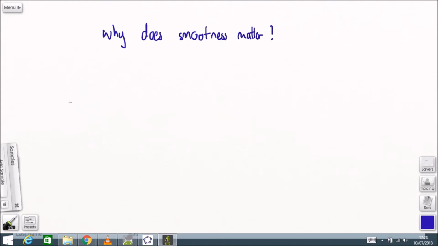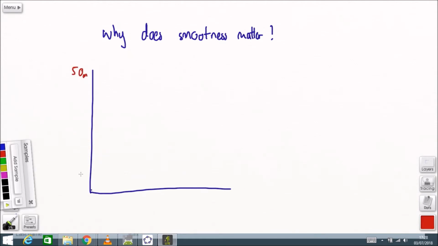So why does the smoothness matter? To demonstrate, here's a graph. We'll do distance, so 0 to 50 meters, and time, traveling from 0 for 20 seconds. To start with, we've got a person who travels no distance at all. At any given point, their distance traveled is 0.